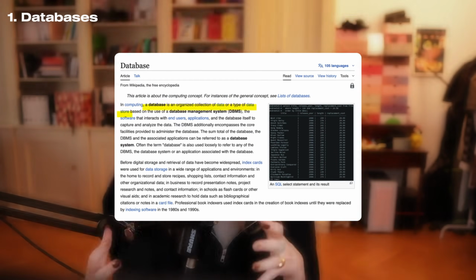A database is an organized collection of data or a type of data store. You can see it as a big folder where you store data, structured or not. And yeah, because it would be so easy to stop the definition just here.